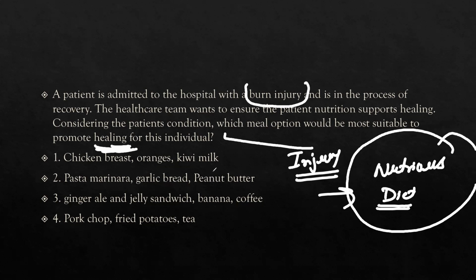Chicken breast, orange, kiwi, milk. Second is pasta marinara, garlic bread, peanut butter. Third option is ginger ale and a jelly sandwich, banana and coffee. And the fourth option is pork chop, fried potatoes and tea. So let's solve this MCQ here.